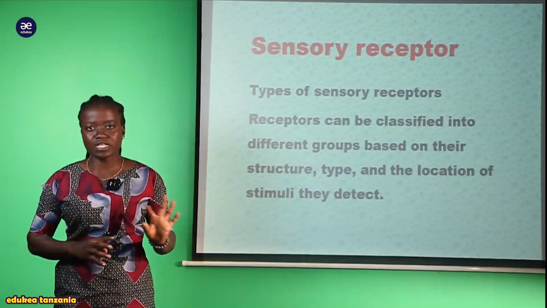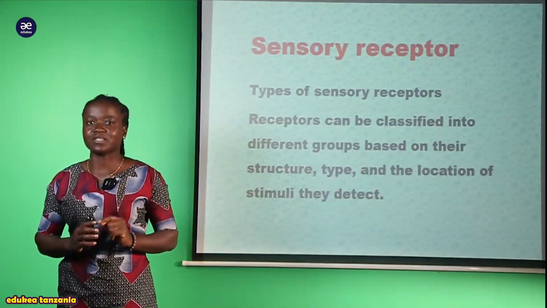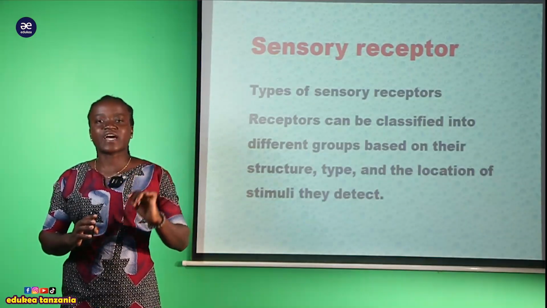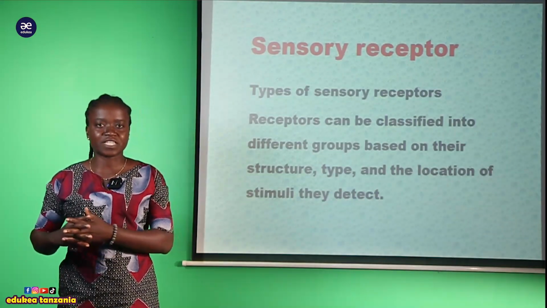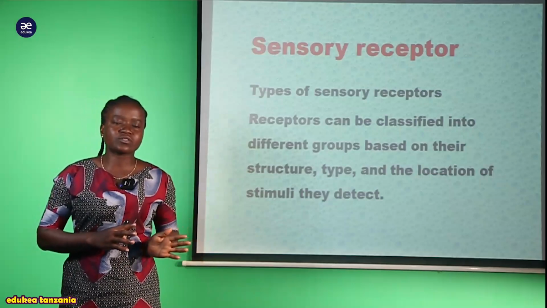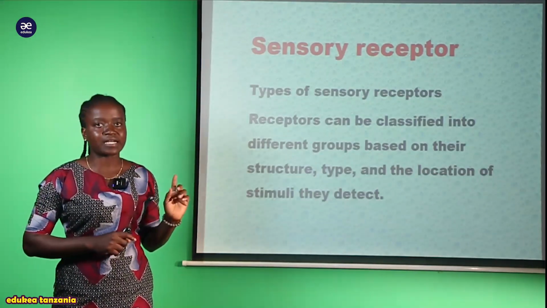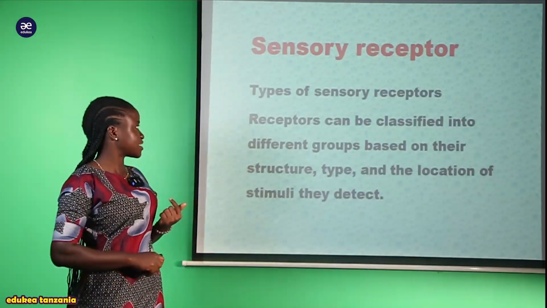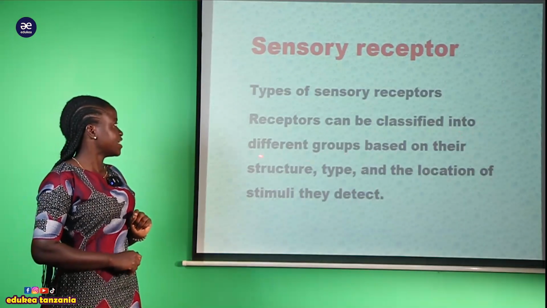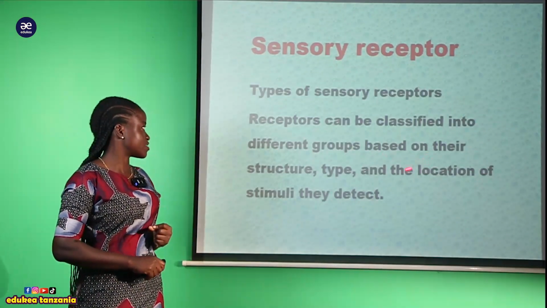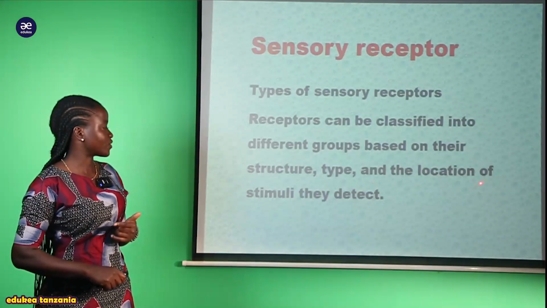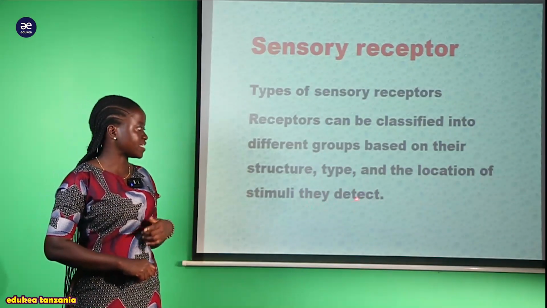These types of sensory receptor have been classified into several classifications. In the last session we looked at the first class of this classification. We are saying that receptors can be classified into different groups based on their structure, type, and the location of the stimulus they detect.